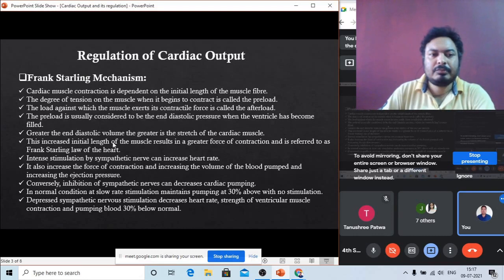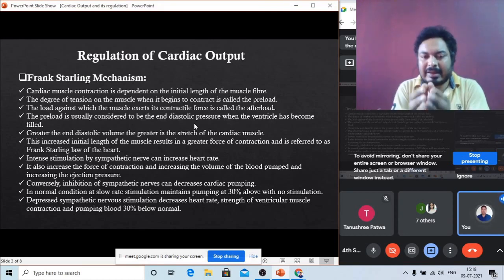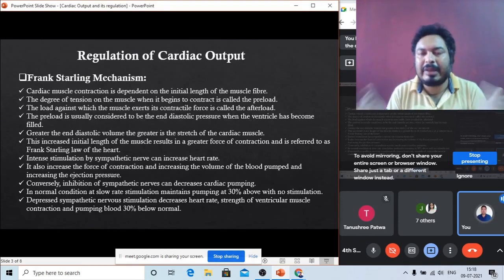Okay, the preload is usually considered to be the end diastolic pressure. You can see the end diastolic pressure. So preload is nothing but the diastolic pressure. When the heart is in the diastolic state, when it is in the relaxed state, the muscles are being pulled, and this condition is called preload tension.